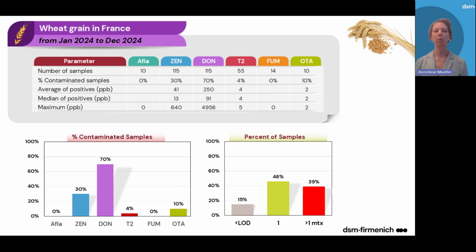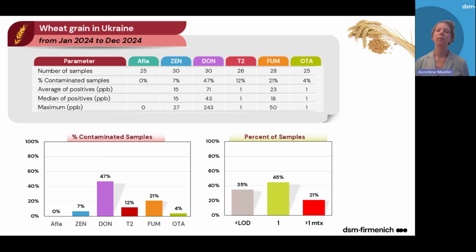When we look at wheat grain from France, it also shows a moderate contamination, but we see DON quite frequently, in 70% of the samples, with a bit increased average of 250 ppb, and also zearalenone in almost every third sample. From Ukraine, we have a limited sample number, which indicates the mycotoxin levels that can be expected there.